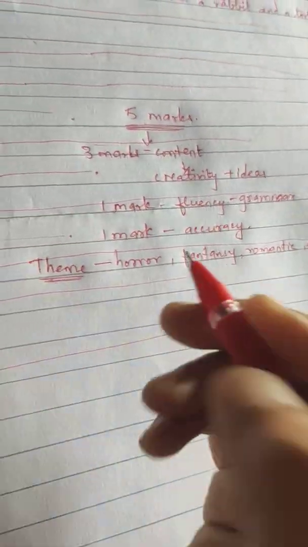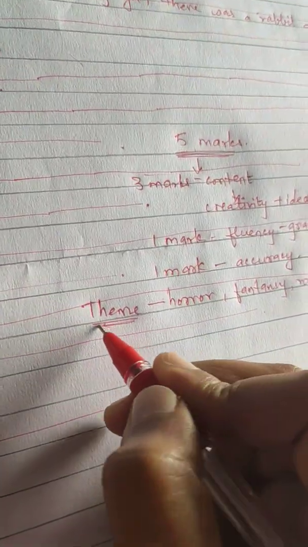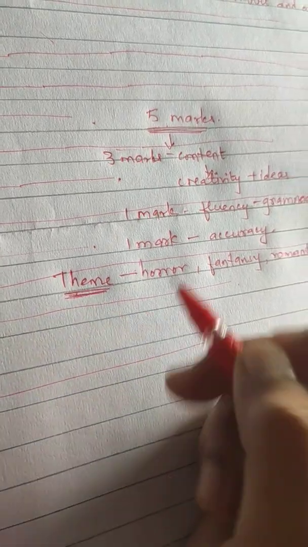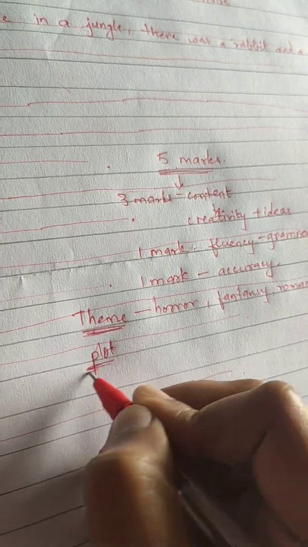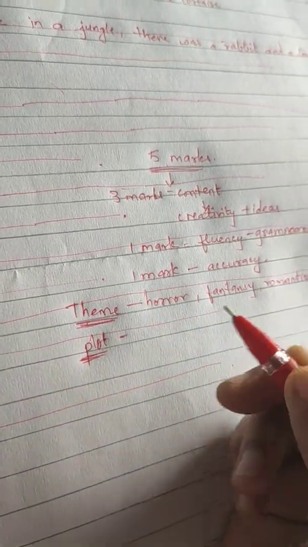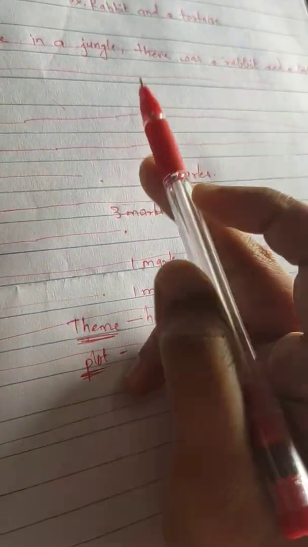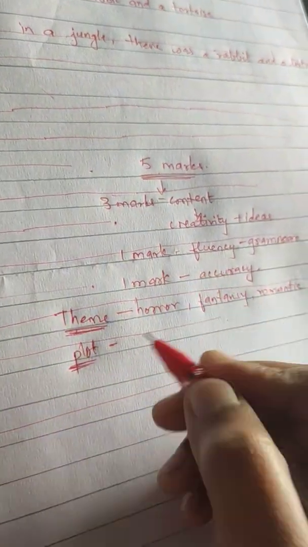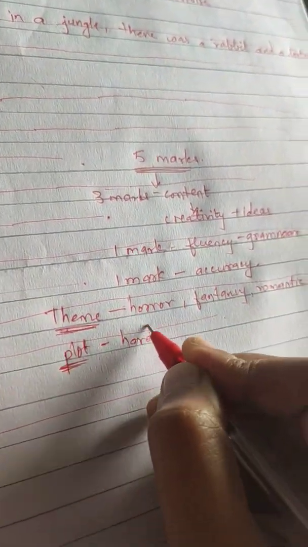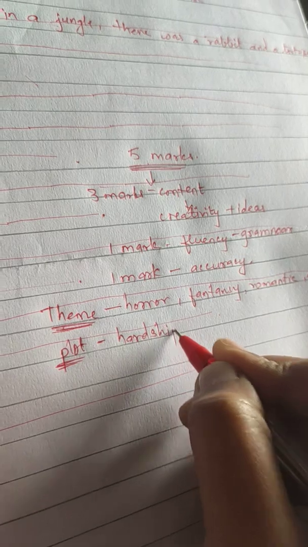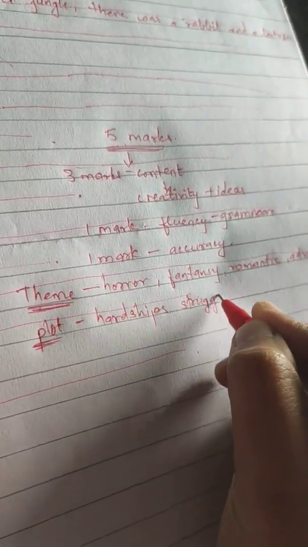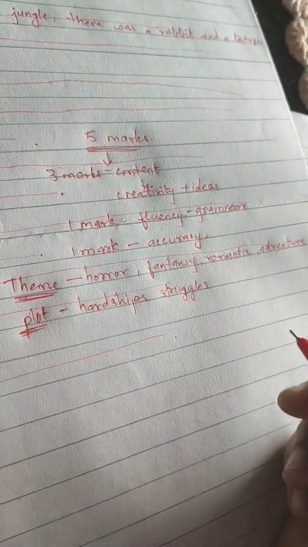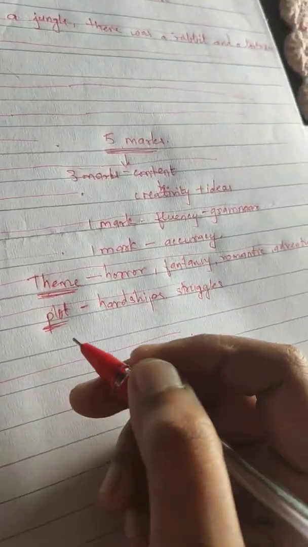It can be anything. Then accordingly you have to start a story. If you decide on a theme, then you have to look at the plot. Now what is a plot? If you are writing about a rabbit and tortoise, what will be their hardships, or struggles, what they both go through. That will be your plot.